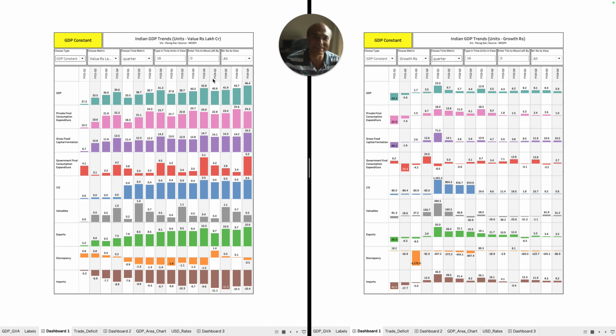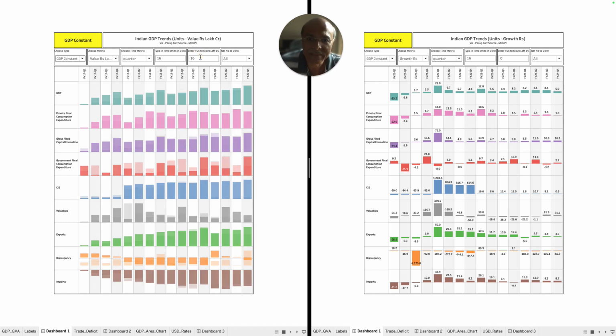Let me tell you the answer. You yourself will be able to see it right in this dashboard. Look at this. Government final consumption expenditure, right? The main GDP growth is dependent on what? Private final consumption expenditure, gross fixed capital formation, government final expenditure, then exports, and then imports are pulling the GDP down. Now, private final consumption expenditure, which is the private sector spend, you will find that it has been more or less the same. It has not changed significantly.